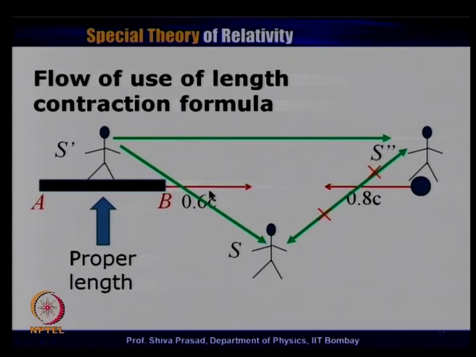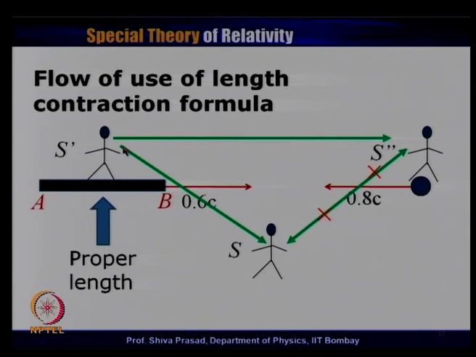Now, as far as the length contraction is concerned, I realize that it is only this frame in which the length is proper. So, this is the frame in which length is proper. Now, I can go from this frame to this frame by applying the length contraction formula. I can go from this frame to this frame by applying length contraction formula, but I cannot go from this frame to this frame, because this channel is blocked, because neither in this frame nor in this frame the length is proper. So, I must use the proper length which is given in this frame, and that has to follow this path or this path. I cannot use a path like this.